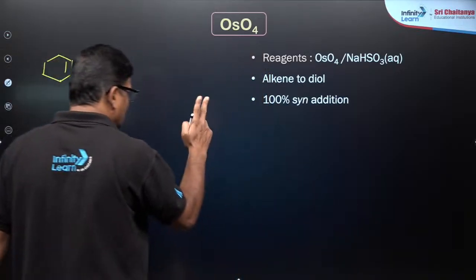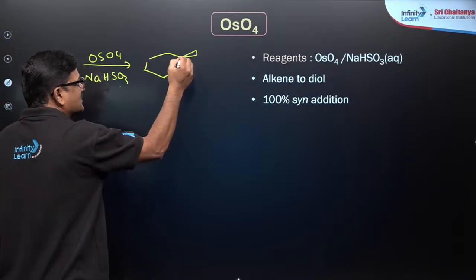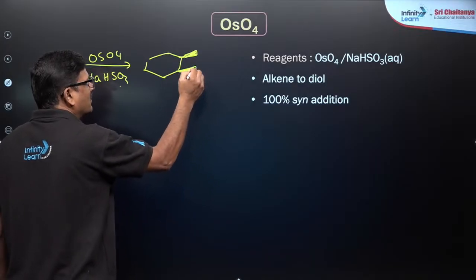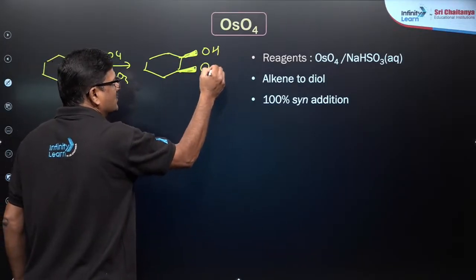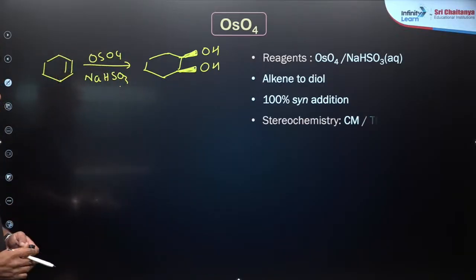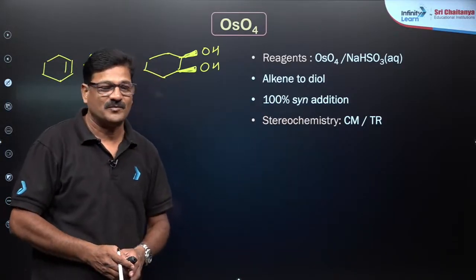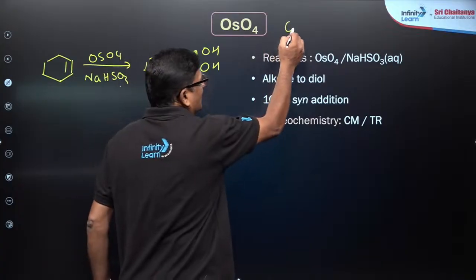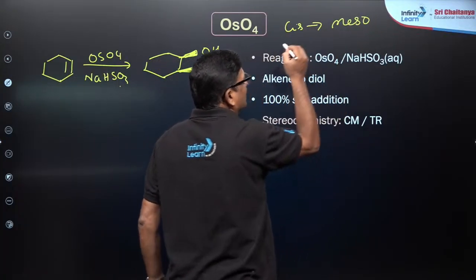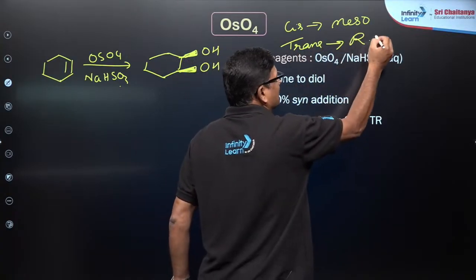This diol is 100% syn, meaning on the same side of the double bond you are going to get OH and OH over here. Understand? Stereochemistry is also very important. In this stereochemistry, cis alkene gives rise to a meso compound, and trans alkene can give rise to a racemic mixture.